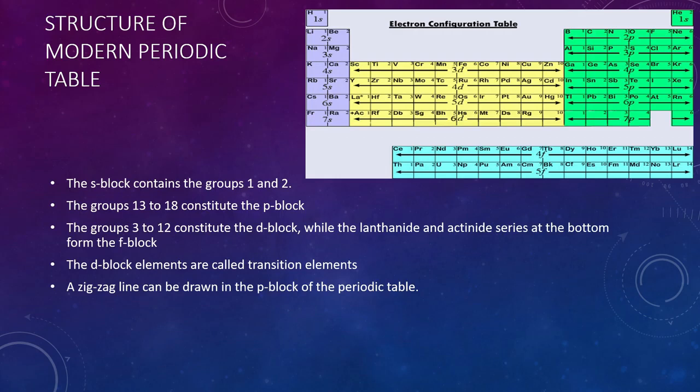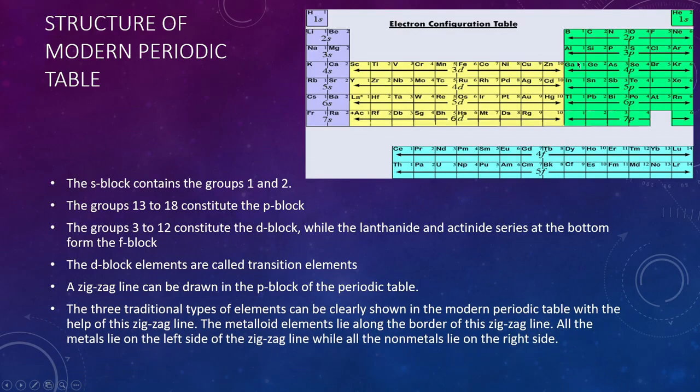A zigzag line can be drawn in the P block of the periodic table. The 3 traditional types of elements can be clearly shown in the modern periodic table with the help of the zigzag line. The metalloid elements lie along the border of the zigzag line, and all the metals lie on the left side of the zigzag line while non-metals lie on the right side.